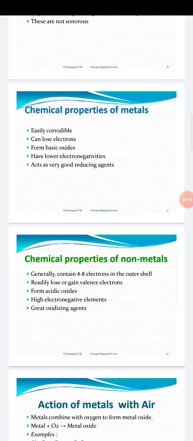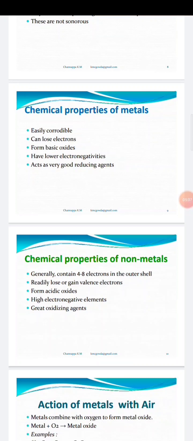Most of the metals form basic oxides, while non-metals form acidic oxides. The best example is sulfur, which reacts with oxygen to form sulfur dioxide, an acidic oxide. This is one of the chemical properties of non-metals.